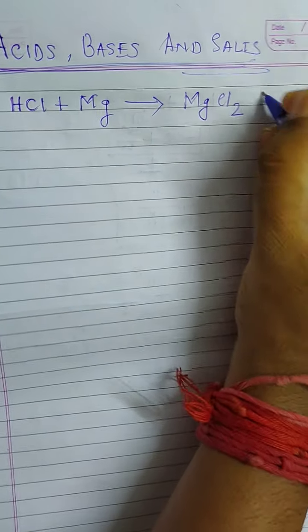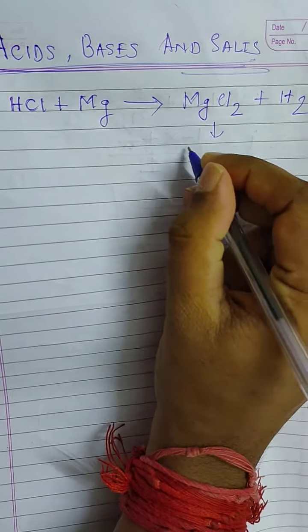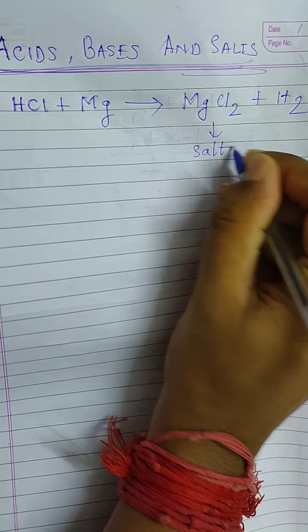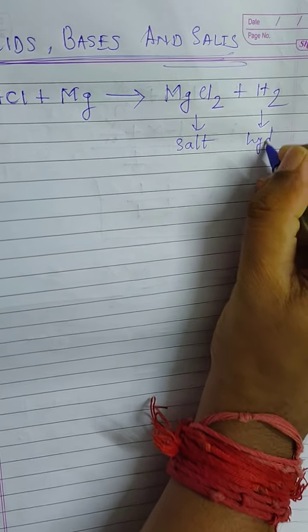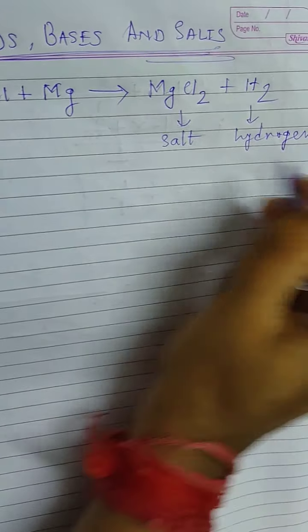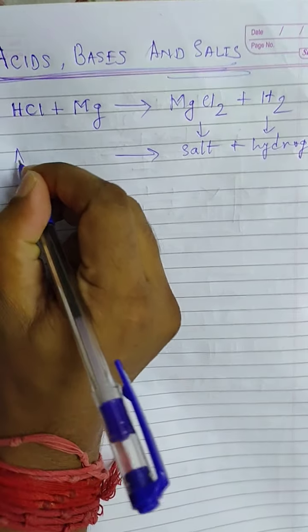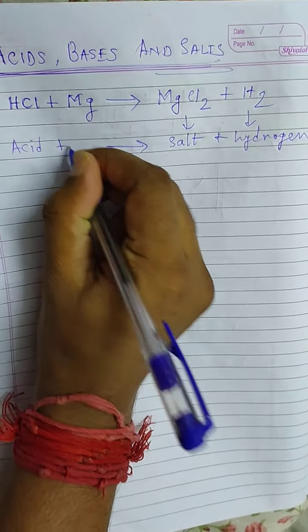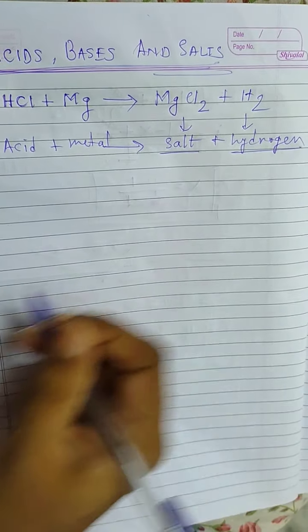It forms MgCl2 and H2, where MgCl2 is a salt and H2 is hydrogen. So what exactly is happening here? Here an acid is reacting with a metal to form salt and hydrogen.